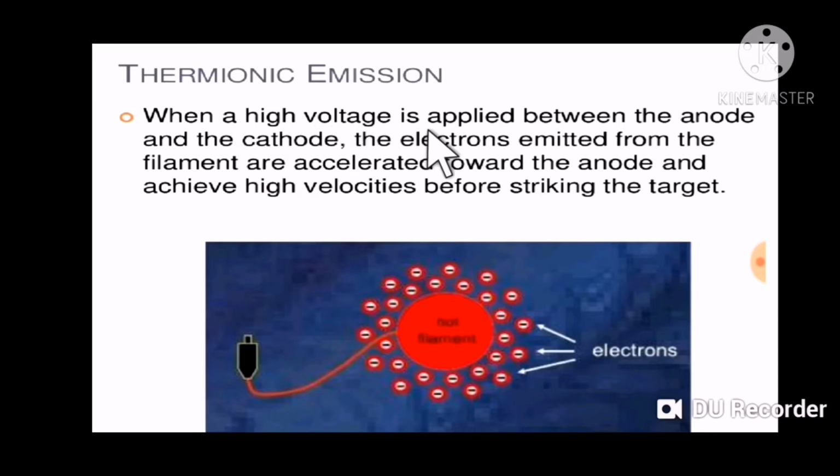So when a high voltage is applied between the anode and the cathode, the electrons emitted from the filament are accelerated toward the anode and achieve high velocities before striking the target. So this is called thermionic emission.